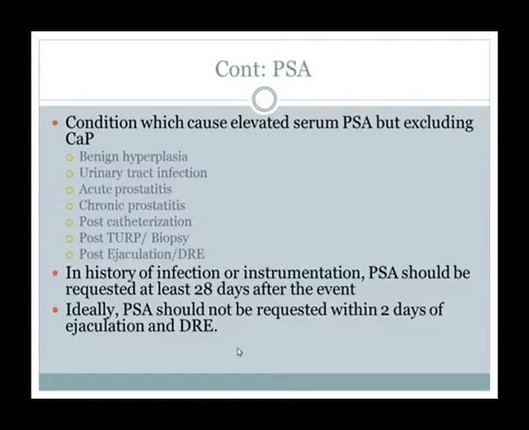In history of infection or instrumentation, PSA should be requested at least 28 days after the event. So if the patient has UTI or a history of TURP, we should not advise serum PSA if we are suspecting some severe prostate disease. We should wait for 28 days, otherwise there is a chance of false positive elevated serum PSA. And after ejaculation or DRE, we should wait at least 2 days so that the result comes normal.